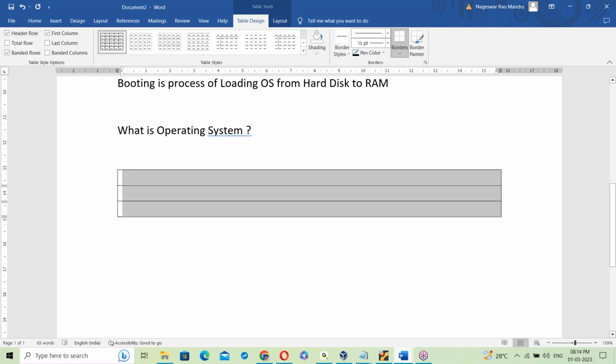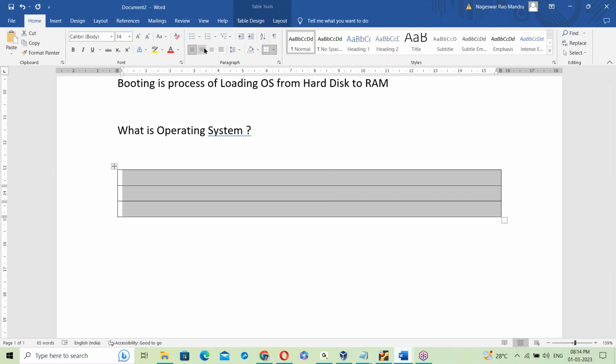In a computer there are some layers. Here there is a hardware layer.